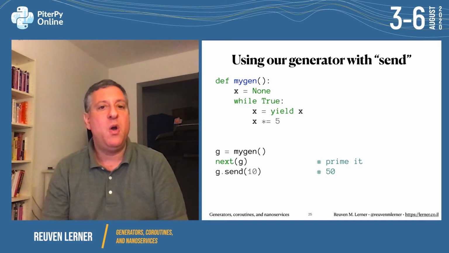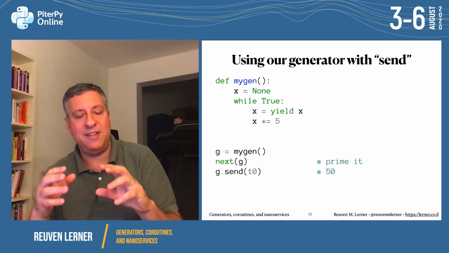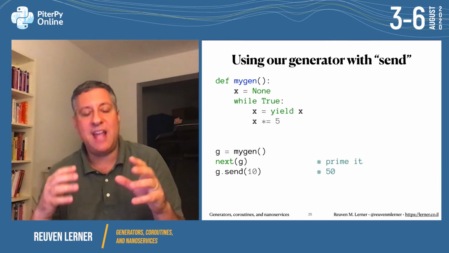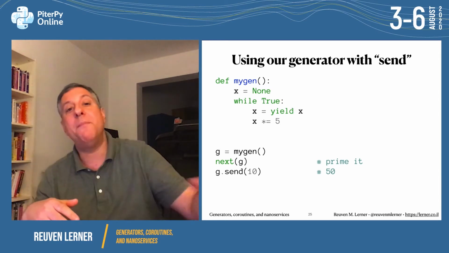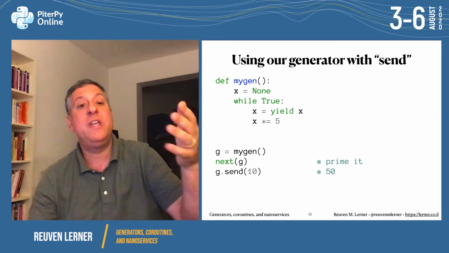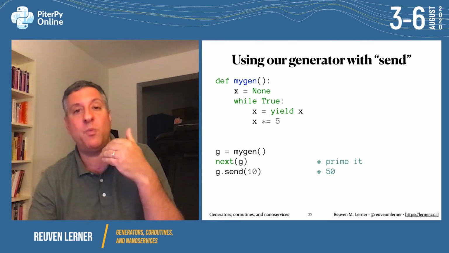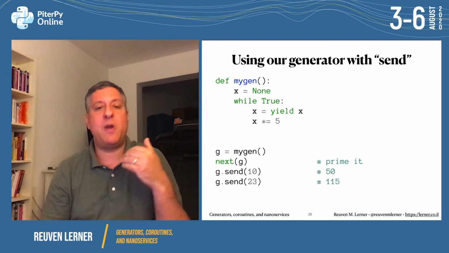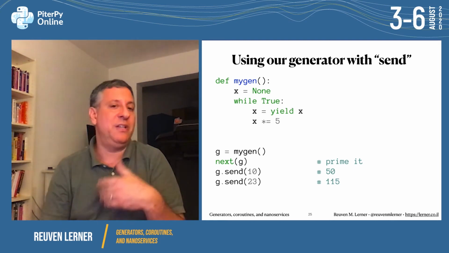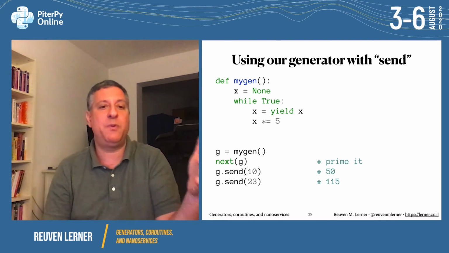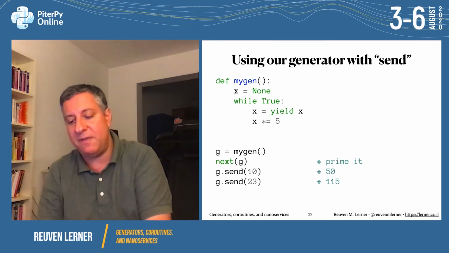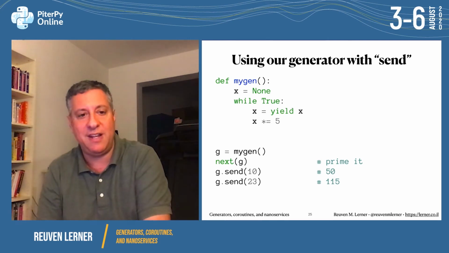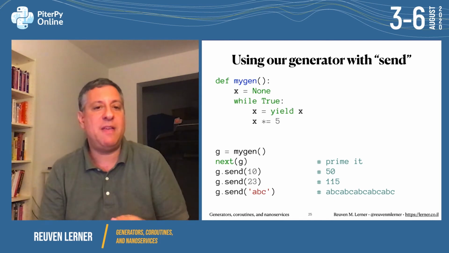What happens? Well, yield x is replaced by 10. So it's now x equals 10. Then x times equals 5, that makes 50. We come back around the top of the while loop, we yield x, we get 50 back, and now it's once again gone to sleep on the right side of that assignment. If I say g.send of 23, what's going to happen? Well, yield of x is replaced by 23, x equals 23, x times equals 5, that becomes 115, we get that back, 115.